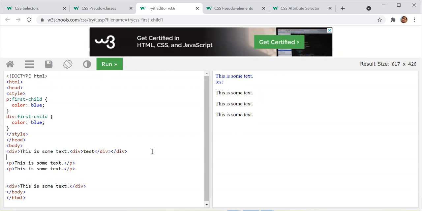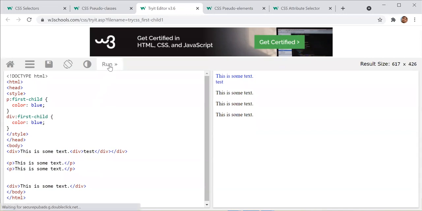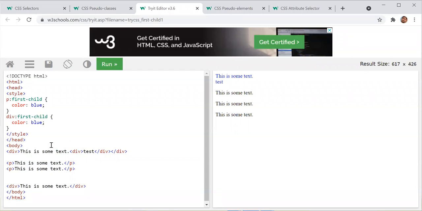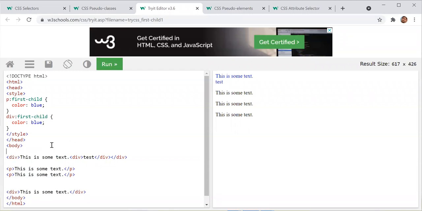No, now the scenario is changed. There is P, right? Yes, this is P and then div is also there. So if you put the first span, then this will not work. If you just put the span just below the body, then it will not work because the first child would be the span and we have not written any CSS for span.